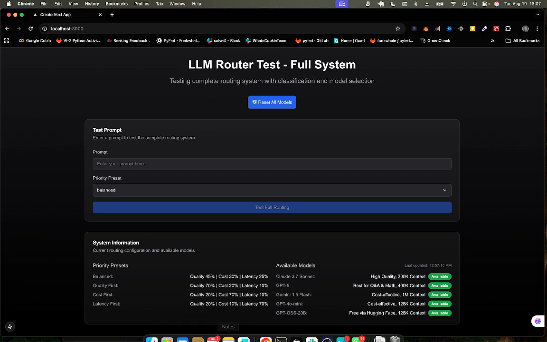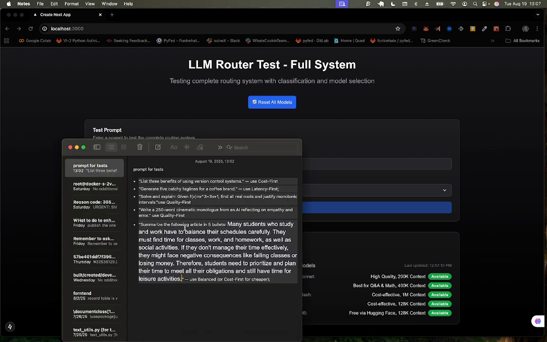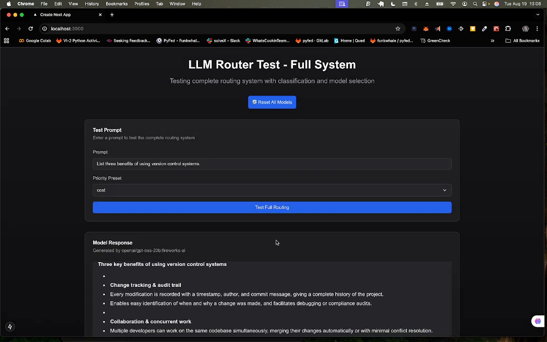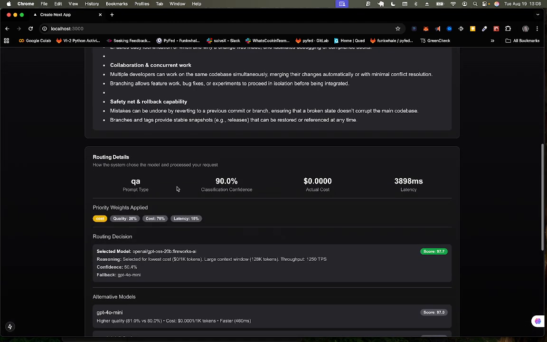That's a disclaimer. So I have like tests. All these are just like generated tests for me, and yeah, let's go. This is cost. Let's run for the cost. I presume, yeah, open source. Open source definitely. This is a Q&A. It is a question and answer prompt type.